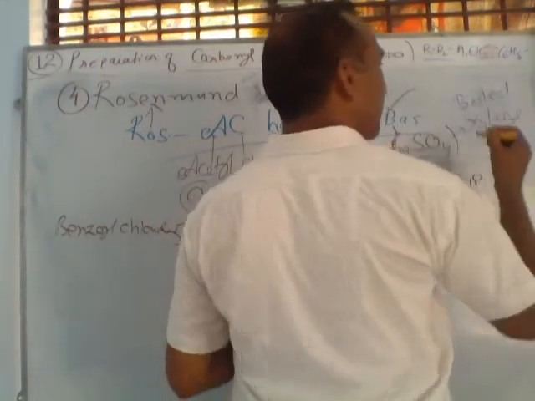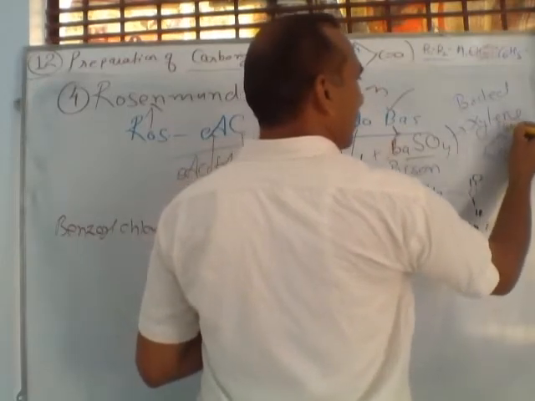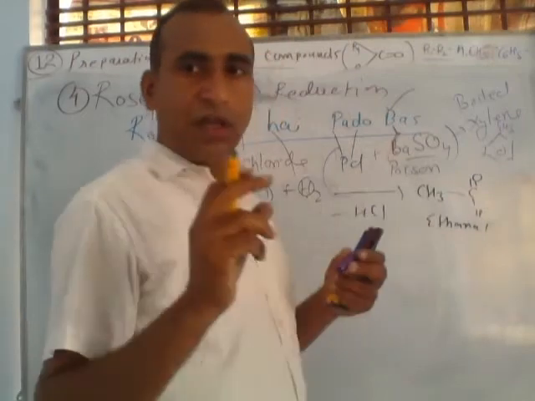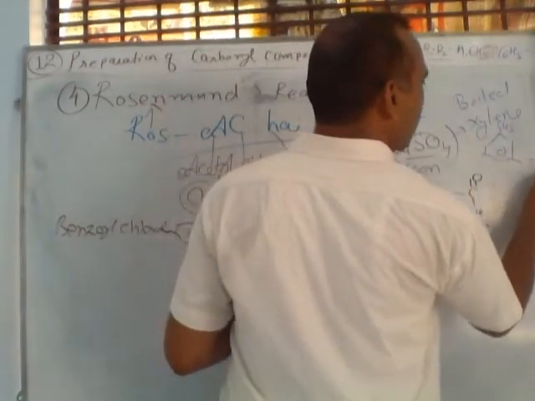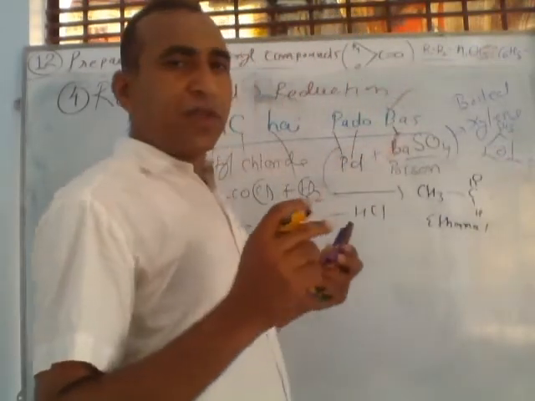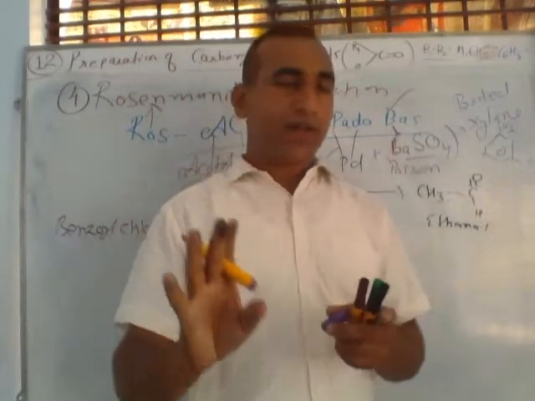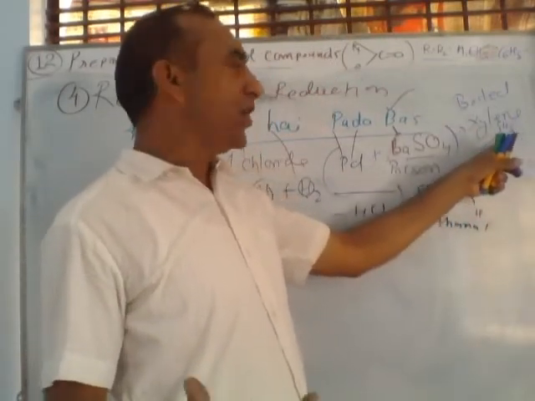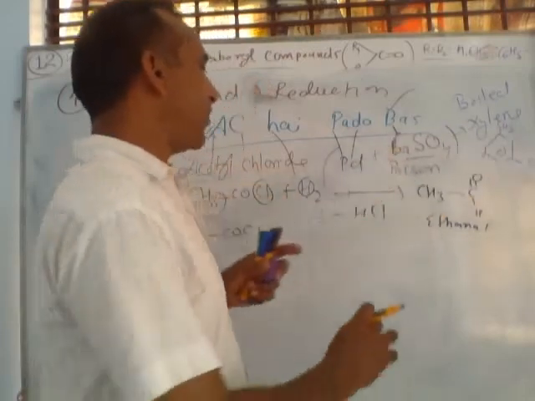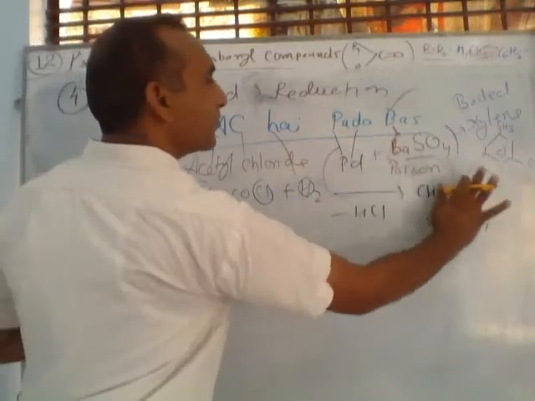Boiled xylene, xylene is a compound. This is a benzene ring. This is toluene. In the benzene ring, if you use CH3, this is toluene. Again, here you can use CH3. This is called xylene. Xylene means dimethyl benzene. Location may be 1,2, 1,3, etc. So this is a liquid. In this liquid, in its boiling condition, we add these two types of mixture. This is the catalyst and this is the poison for the catalyst, and the reaction stops here.